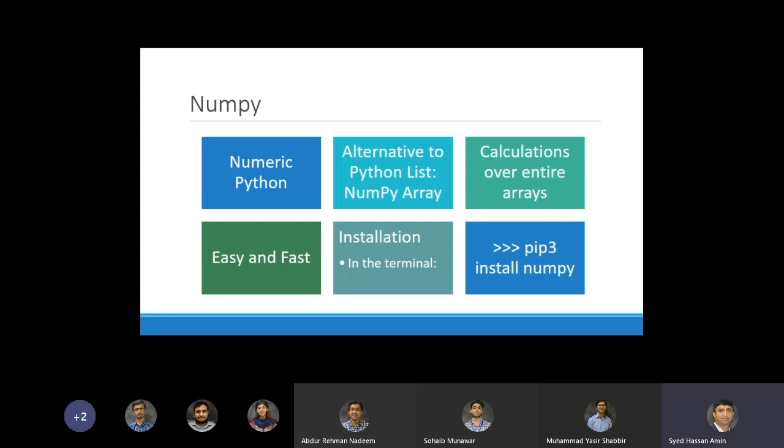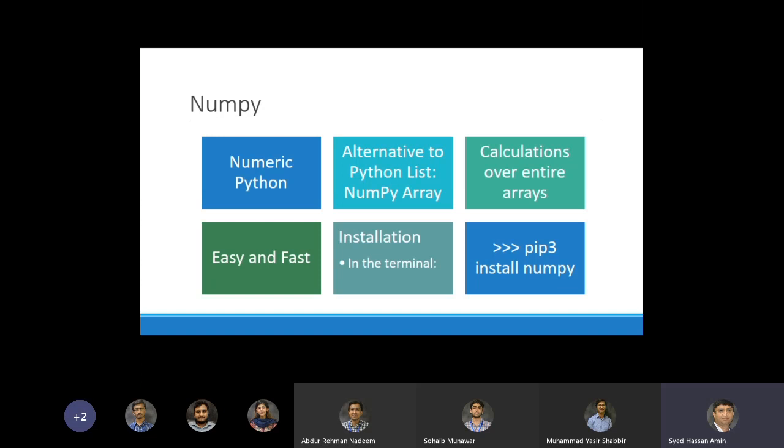So that's the reason that we use NumPy. NumPy stands for numeric Python. It gives you an alternative to the Python list, which is your NumPy array. Lists are just containers of data. They are not optimized for operations on the data, numeric operations to be more precise.